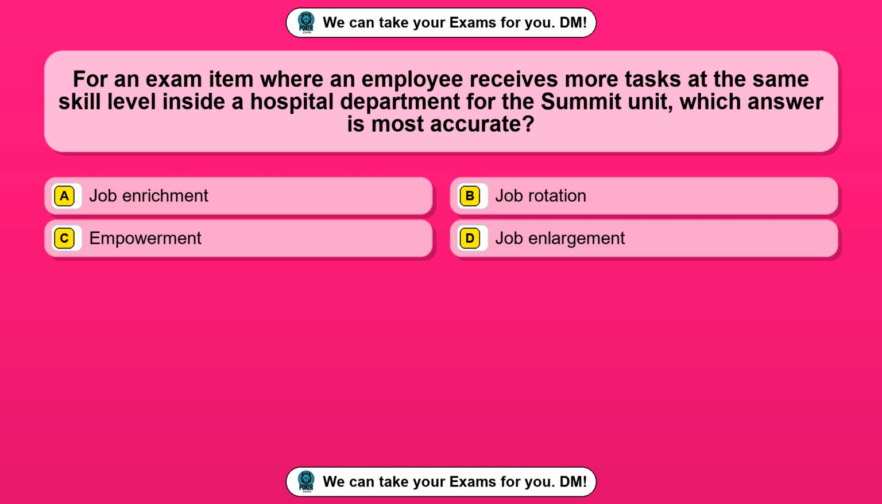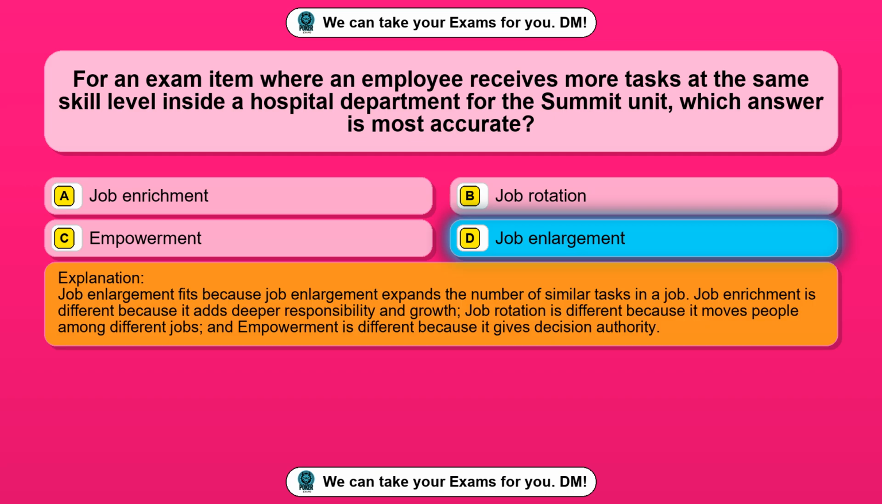Question 88. For an exam item where an employee receives more tasks at the same skill level inside a hospital department for the summit unit, which answer is most accurate? Option A, job enrichment. Option B, job rotation. Option C, empowerment. Option D, job enlargement. The correct answer is option D, job enlargement. Job enlargement fits because job enlargement expands the number of similar tasks in a job.